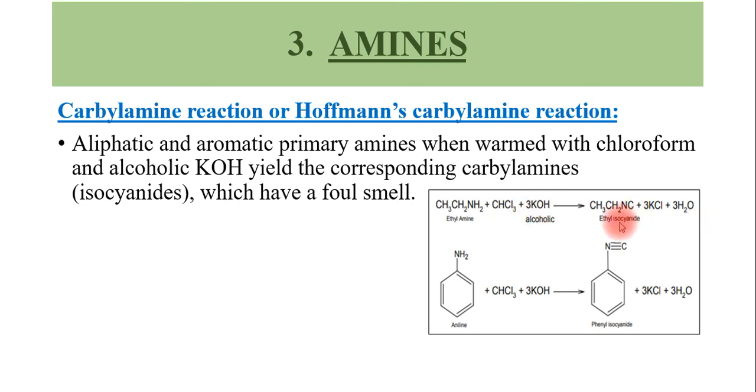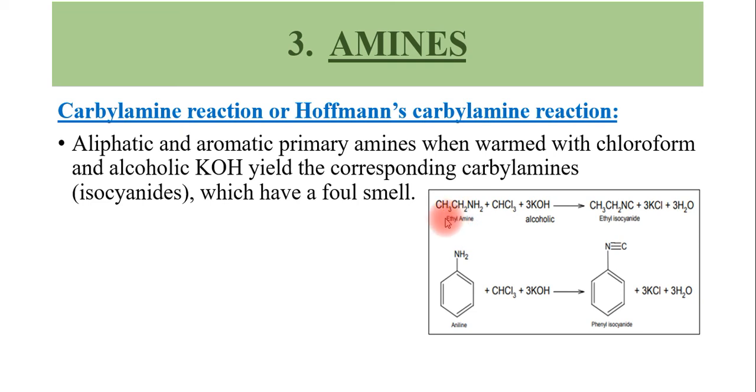It gives a carbylamine or isocyanide, CH3CH2NC, that is ethyl isocyanide or ethyl carbylamine, plus 3 KCl plus 3 water.